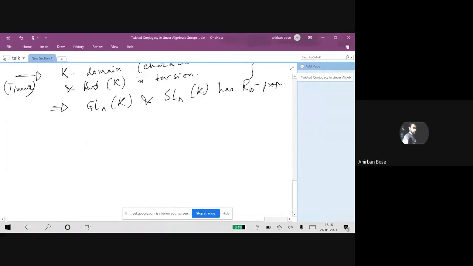They have some nice results in the case of GL, SL, and groups of that type over fields also. So let me mention.